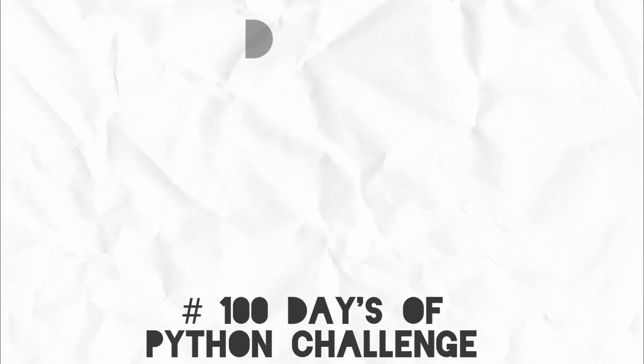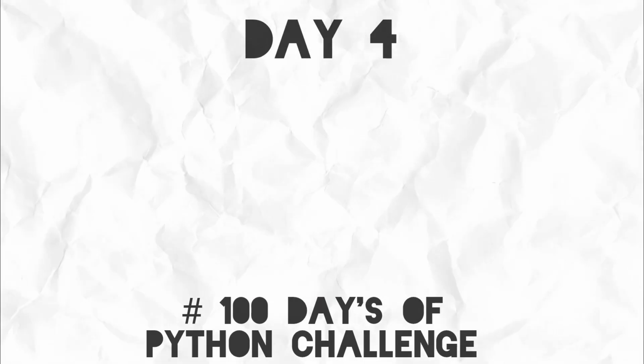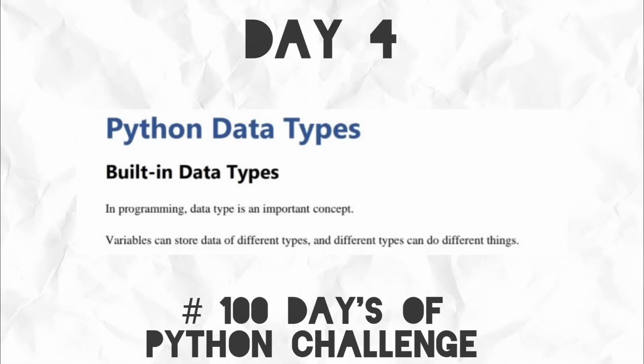That's it. In day 4, we covered Python data types.